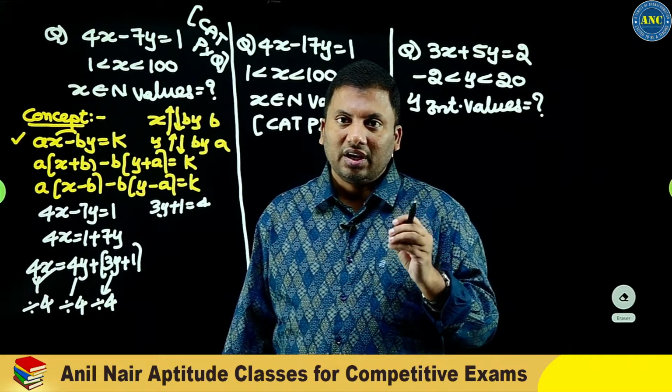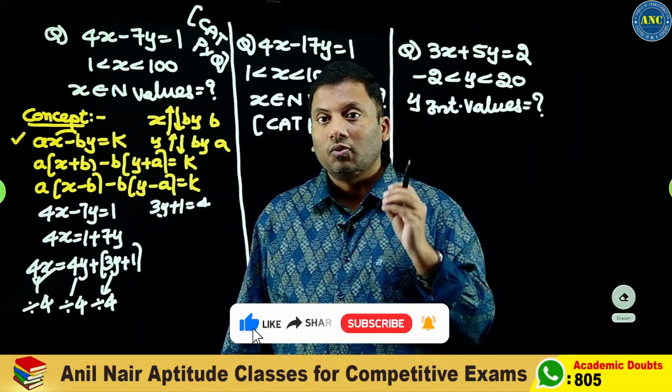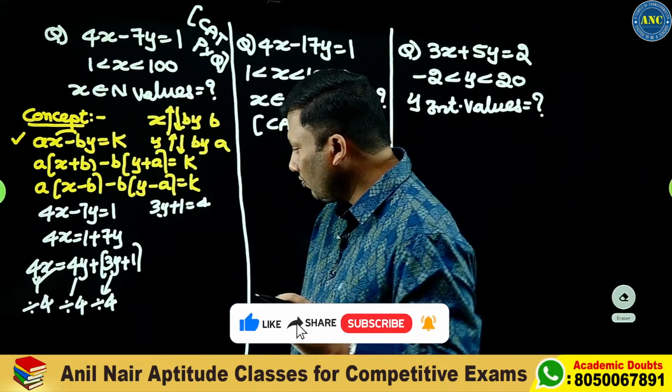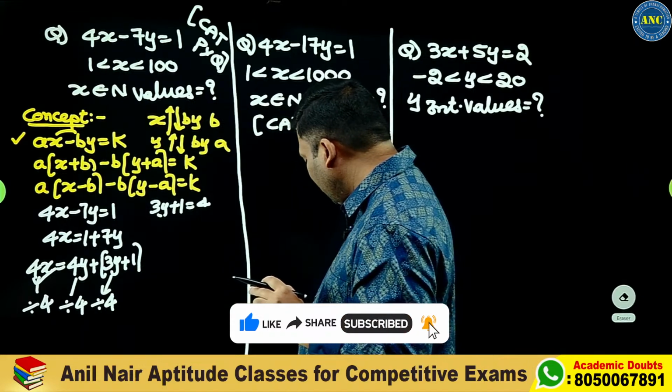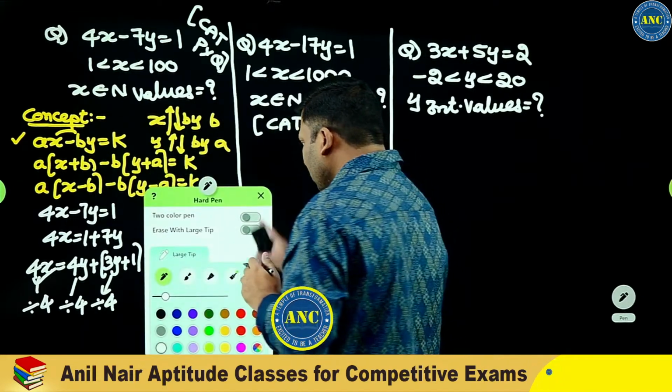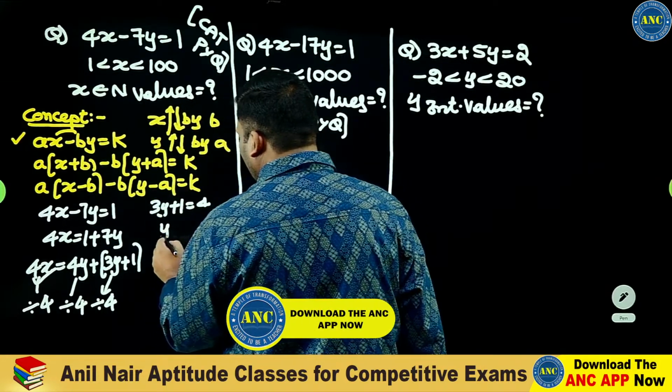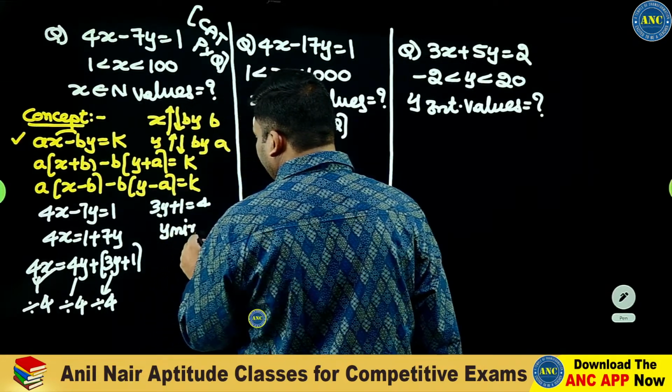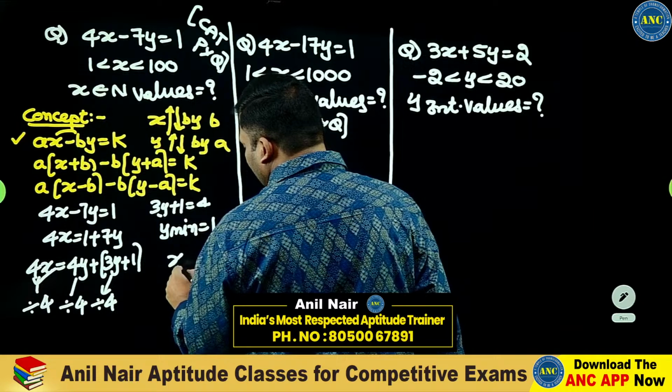If 3y plus 1 is divisible by 4, y minimum should be 1, because 3 plus 1 only will make it divisible by 4.